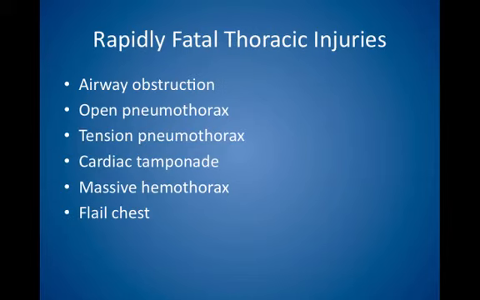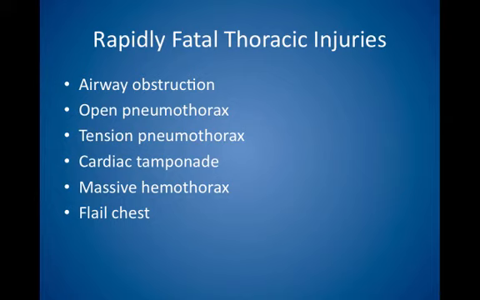Six rapidly fatal thoracic injuries that must be recognized and treated immediately. Number 1, airway obstruction, so establish an airway. 2, an open pneumothorax. Intubate and close the defect on 3 sides. 3, tension pneumothorax. Perform a needle thoracentesis followed by chest tube.